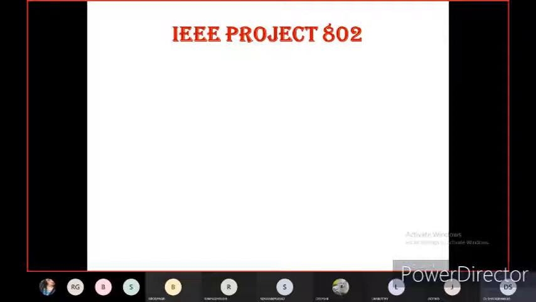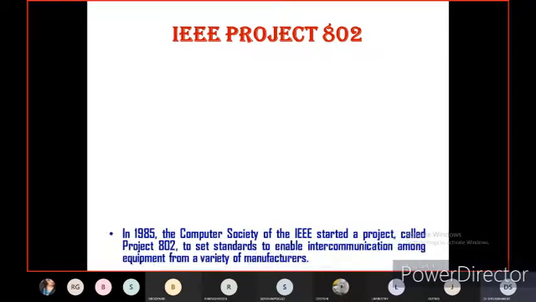So Ethernet protocol is actually a wired local area network. Which IEEE protocol is supporting Ethernet? That is IEEE 802. So this is called IEEE project 802. IEEE 802 is a standard protocol for wired local area network, Ethernet. So the Ethernet standard protocol is IEEE 802.